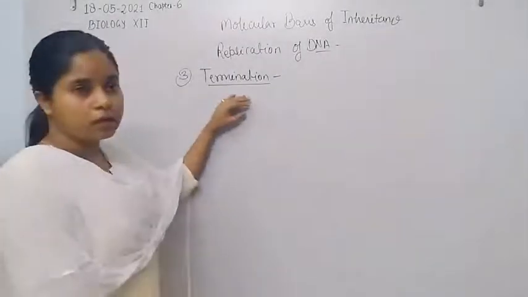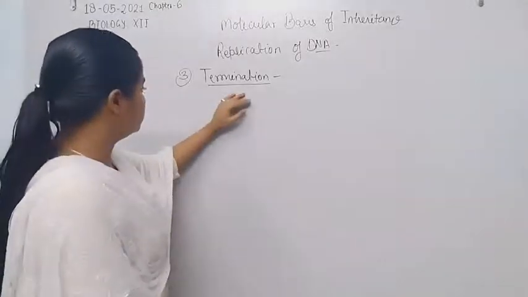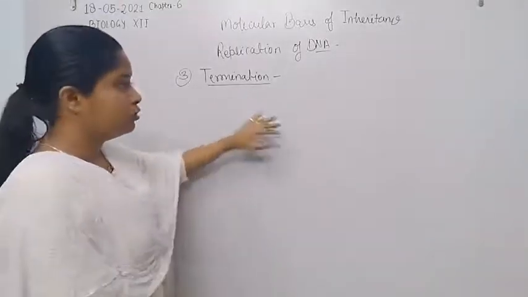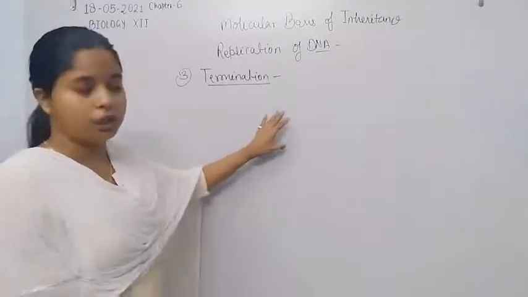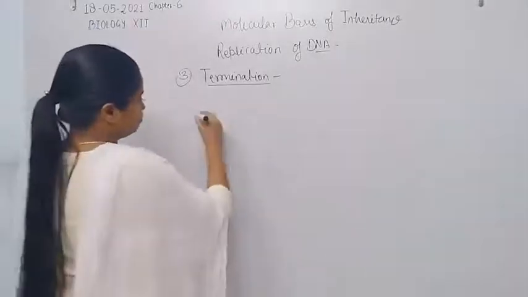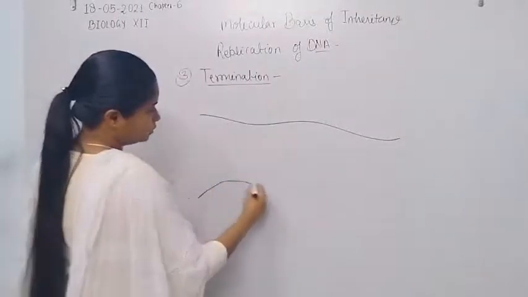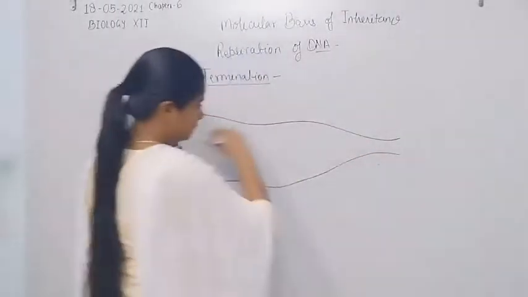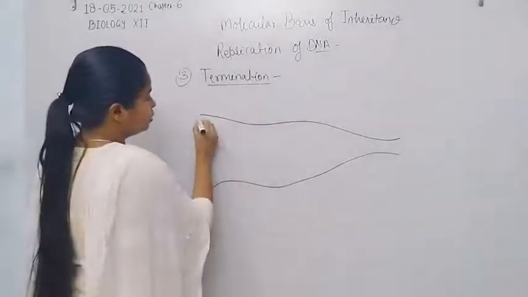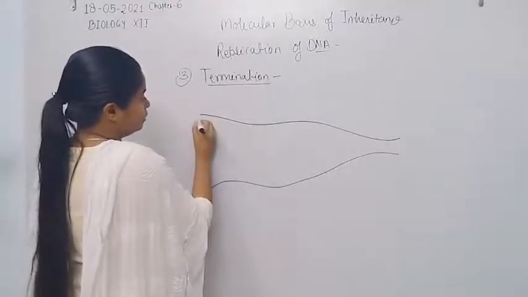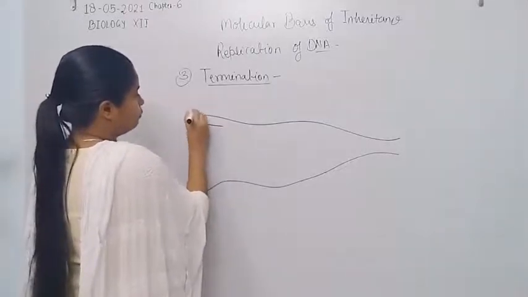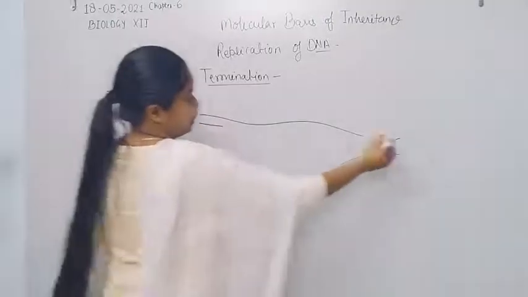Now in this class we are going to discuss the termination process. As we already know, here is the DNA replication, during which one strand has polarity in 5' to 3', and here is 3'.